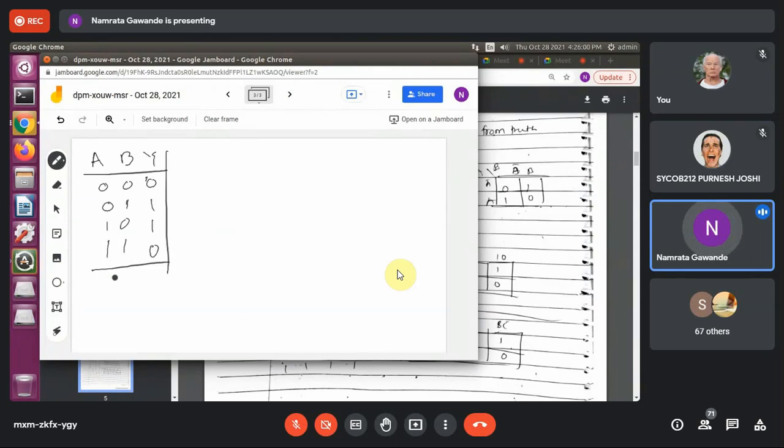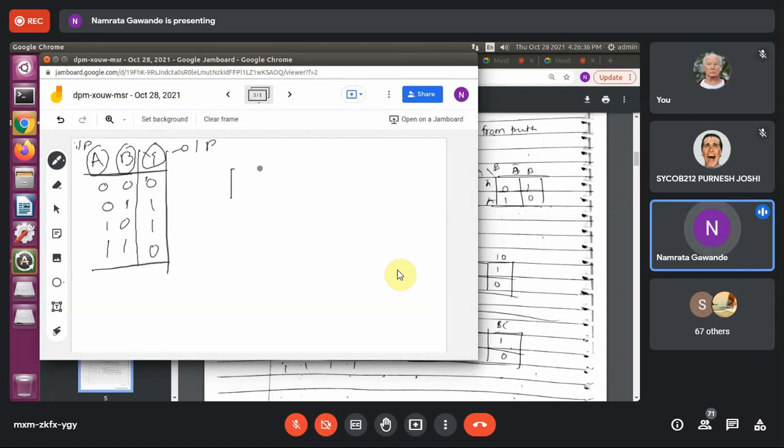Okay, we have to now plot the K map for this truth table. Can you see in this particular truth table, A and B are the input and Y is the output, right? Means how many variables will be required to plot the K map? 2 variables, right? Because in the truth table this is one variable and this is one variable, and this is actually the output. And these two are the input. Fine.